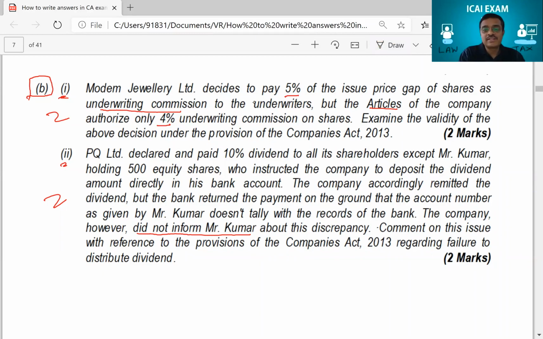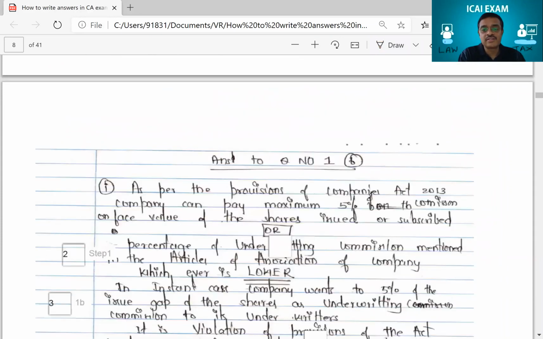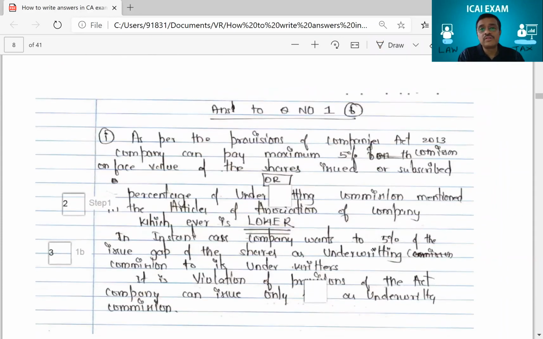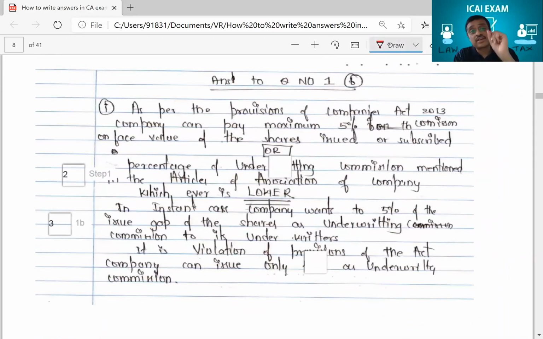First one was 2 marks. Let's see whether they got the 2 marks. Here, if you see one of the students, how the student had written the answer, and see how the examiner gave the marks also. This is one of the answers of a student which was corrected by the CA Institute, and here if you see, the examiner gave full 2 marks. On what basis did the examiner give full 2 marks?